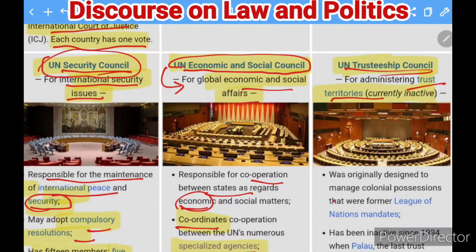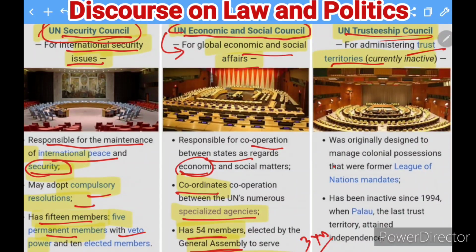Okay, basically it is for what? It is for those who were part of colonial ruling, and now they want to have freedom. Then they will do a kind of trusteeship. But this body is no more active, because the last time it was active, it was for Palau, which was a trust territory, and later on it got independence.